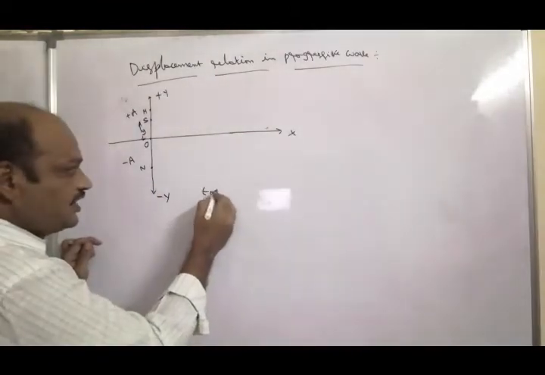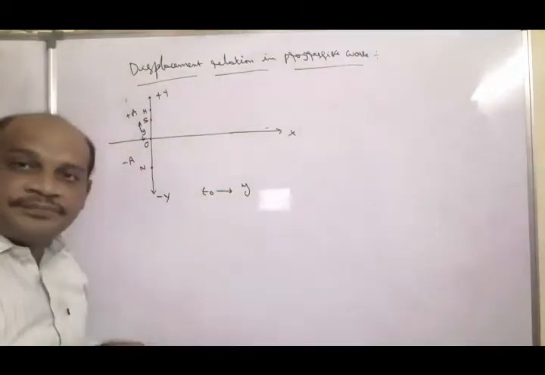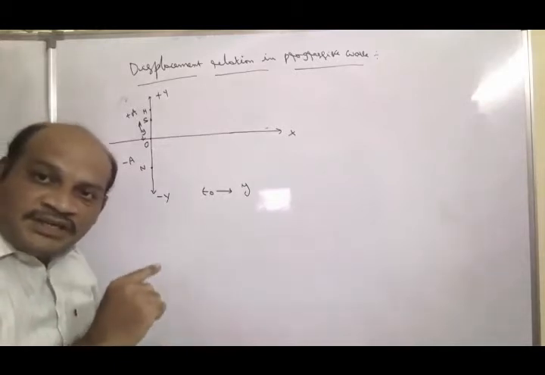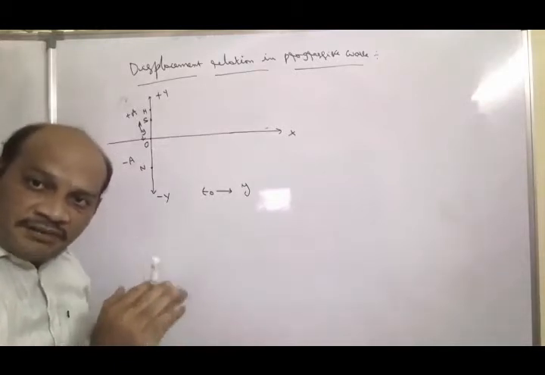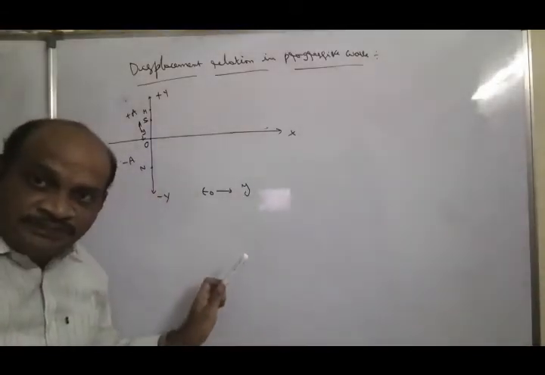So in t0 seconds, the particle displacement is y. Here, this particle of the medium is in simple harmonic motion.